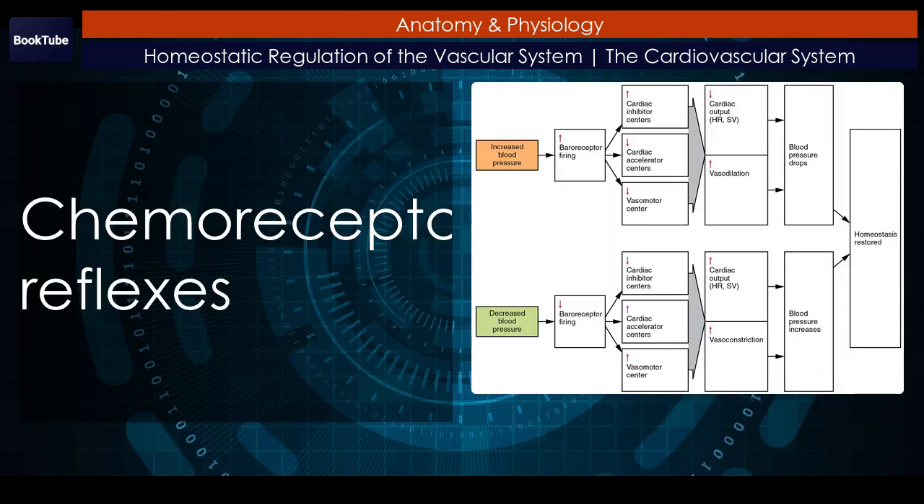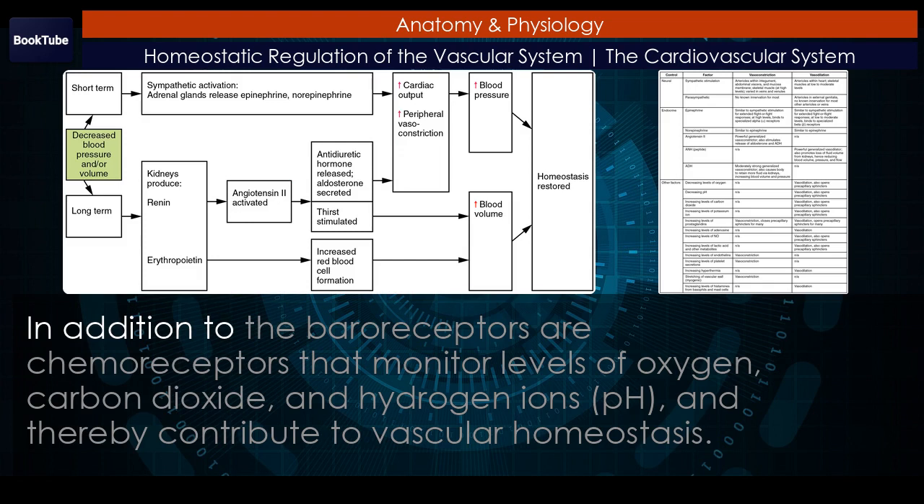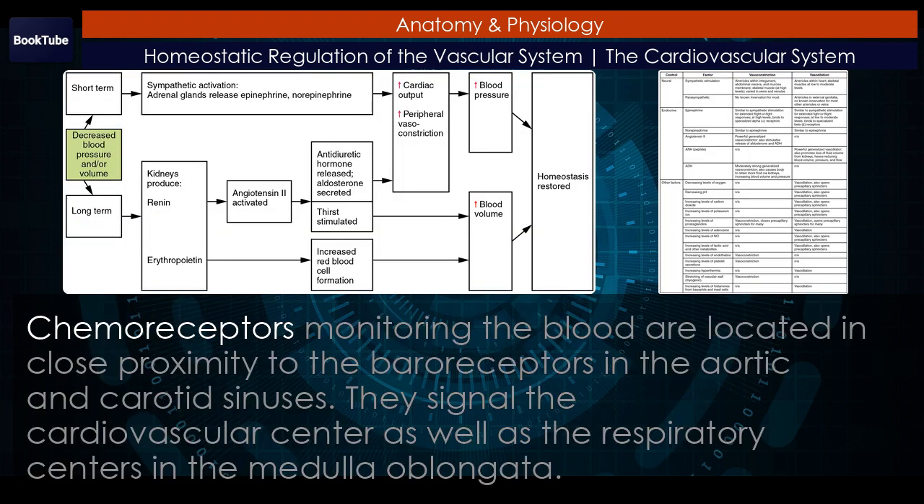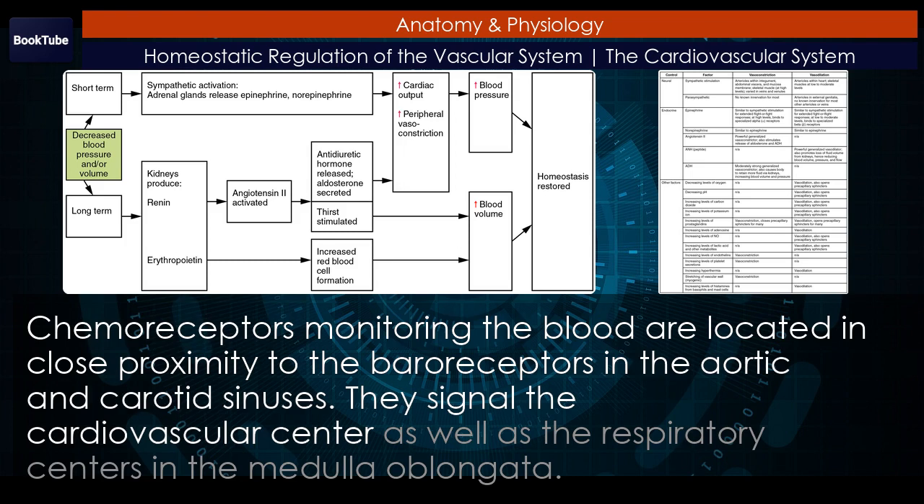Chemoreceptor reflexes. In addition to the baroreceptors are chemoreceptors that monitor levels of oxygen, carbon dioxide, and hydrogen ions, pH, and thereby contribute to vascular homeostasis. Chemoreceptors monitoring the blood are located in close proximity to the baroreceptors in the aortic and carotid sinuses. They signal the cardiovascular center as well as the respiratory centers in the medulla oblongata.